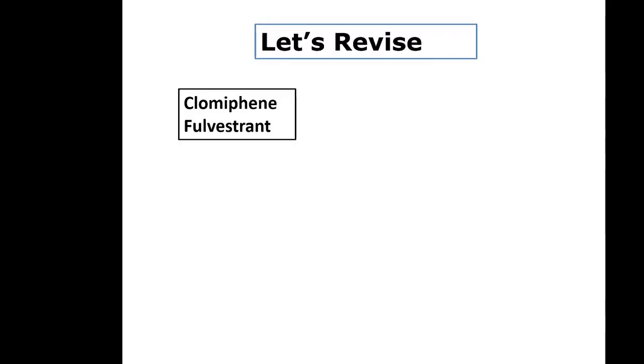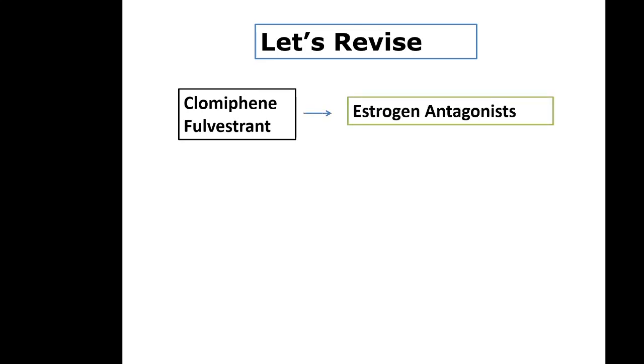So let's revise. Clomiphene and fulvestrant, they are estrogen antagonists. Clomiphene is an ovulation inducing drug. Clomiphene is used for infertility. Fulvestrant is used in breast cancer.